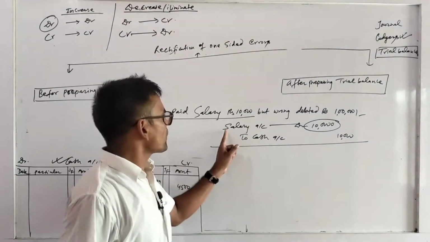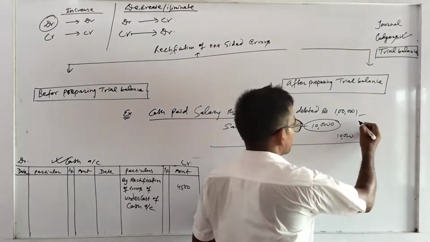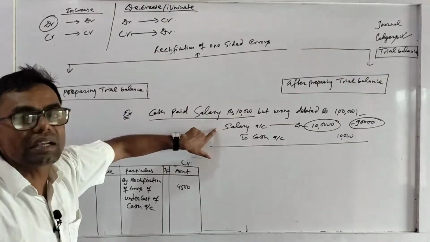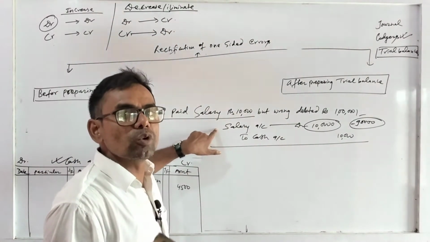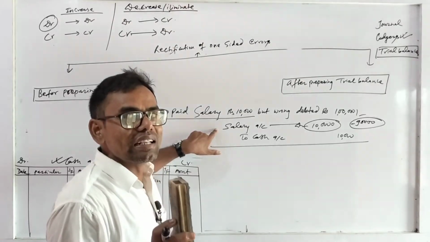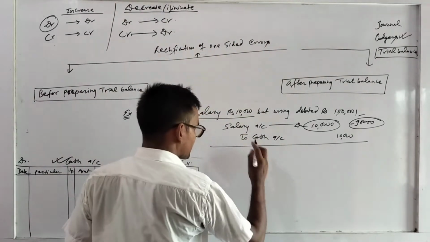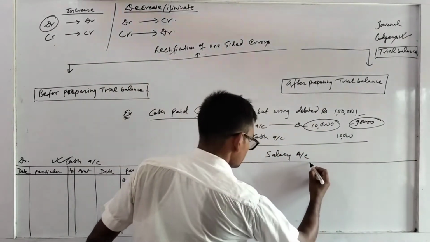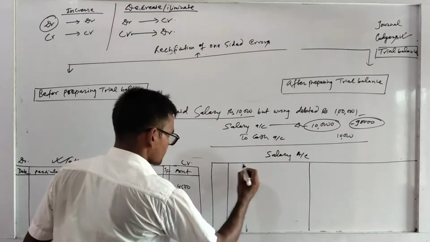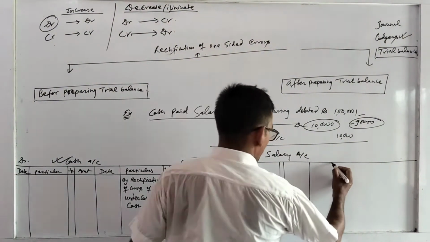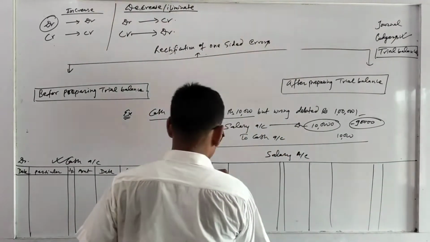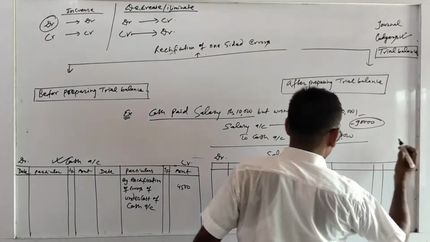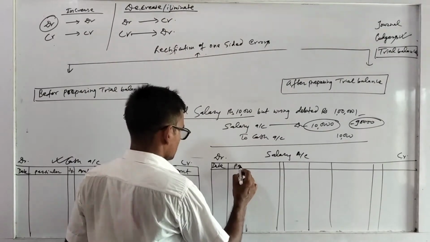Then what do you have to do? You have to decrease the salary account by 90,000. The account is debited and you have to decrease, then you have to post it on the credit side because it is debited. So you have to open the salary account here. Before preparing trial balance, you have to make this format. Format of ledger. In class 9, you already know. Here you have to write date, particulars, amount.